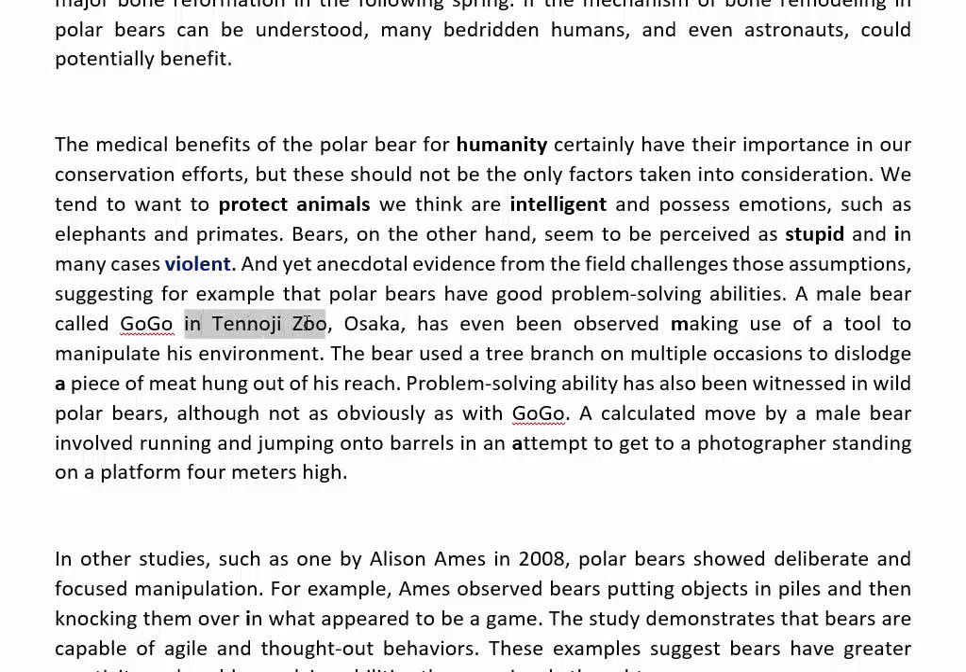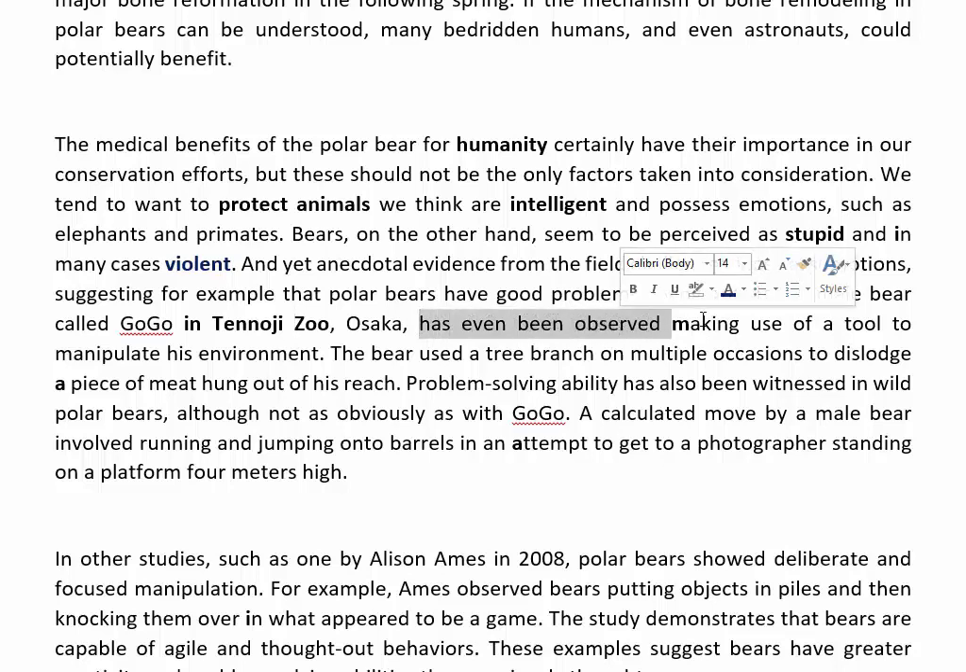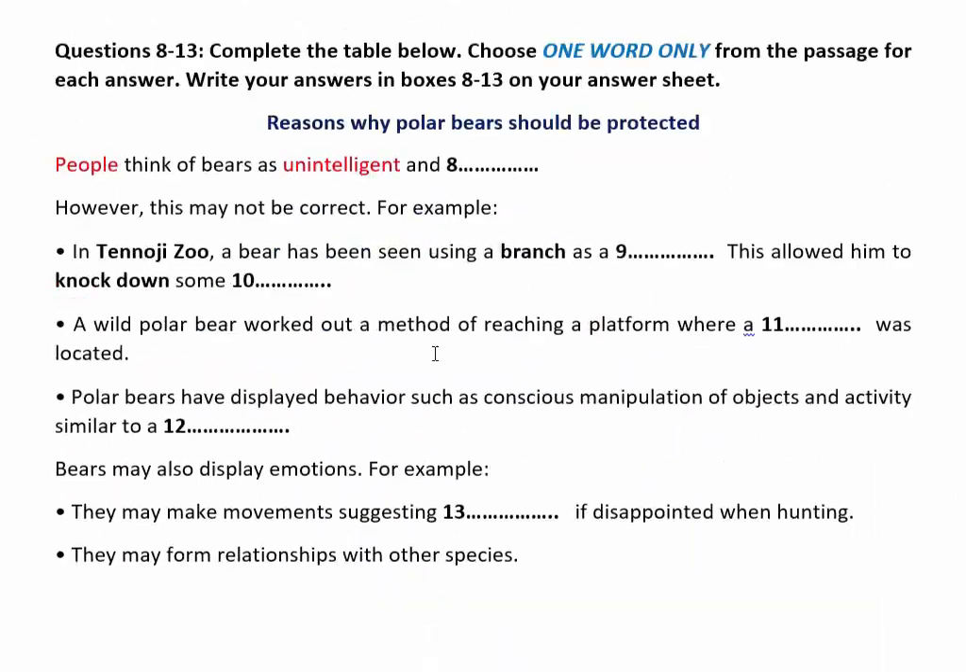Yeah, so this is the main keyword. Has been observed making use of a tool. Okay, now we read the questions.